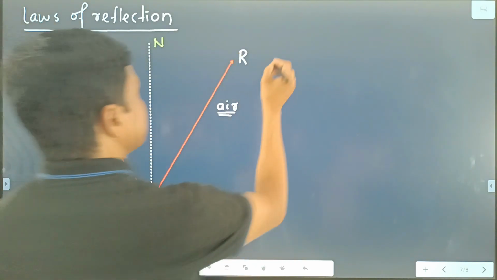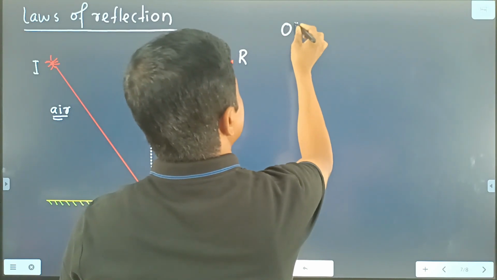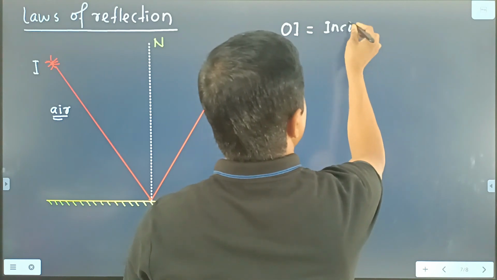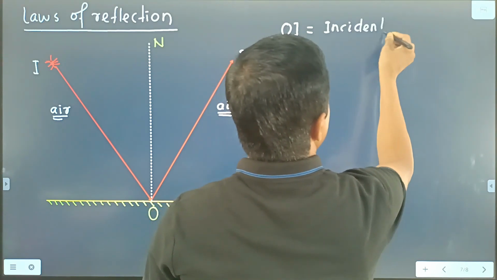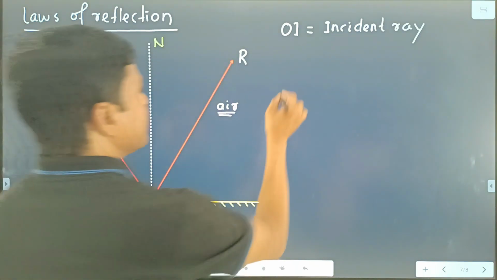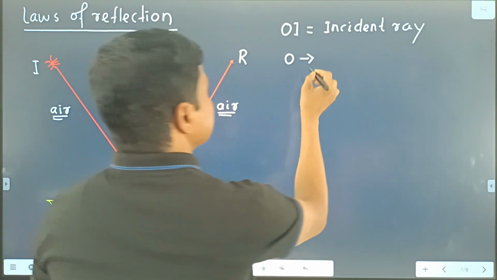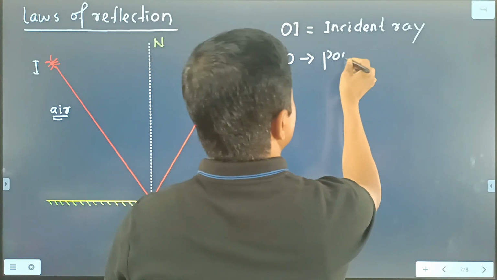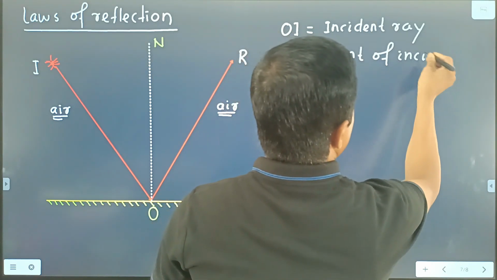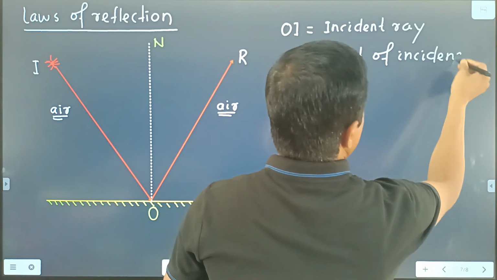And here we write OI, that is the incident ray, you know that, and point O is the point of incidence.